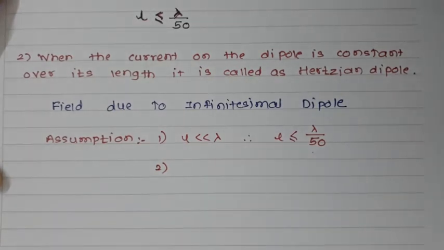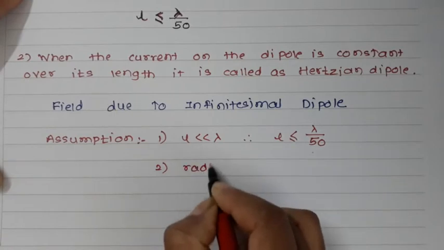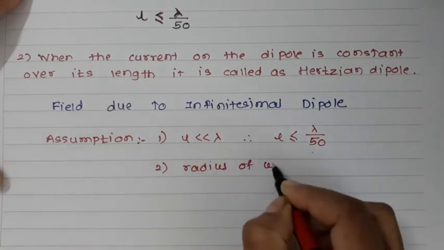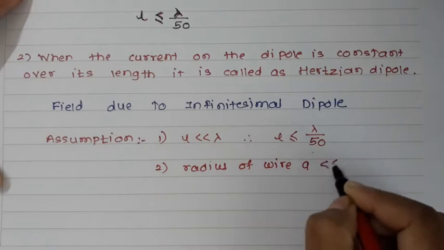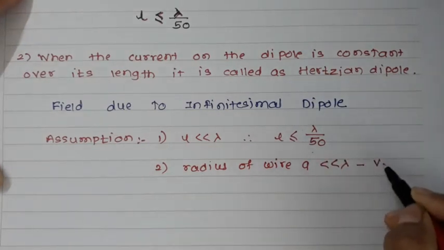The second assumption concerns the radius of the wire, a. The radius of the wire, a, is very much less than lambda, which means the wire is very thin.